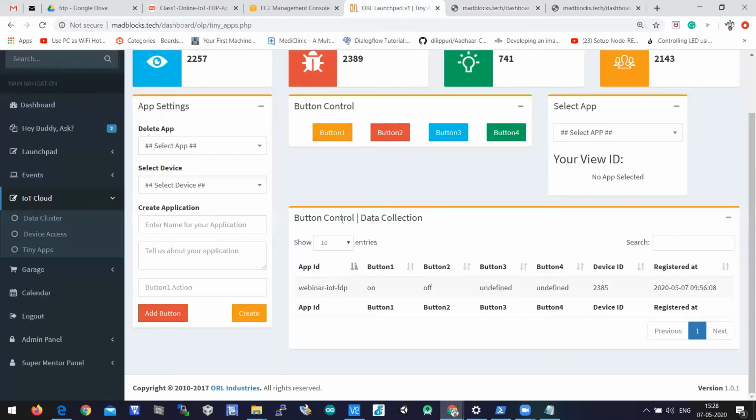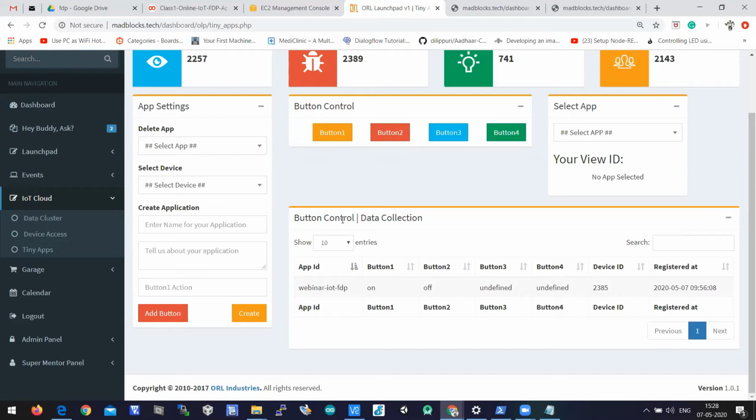So like this, you need to test your application. When you press button 1, the device should turn on. When you press button 2, the device should turn off. So this is like a user interface. You can open this website on your mobile phone browser. If you press button 1, the light will be on. When you press button 2, the light will be off, without any program, right? We have not written any program for any button.